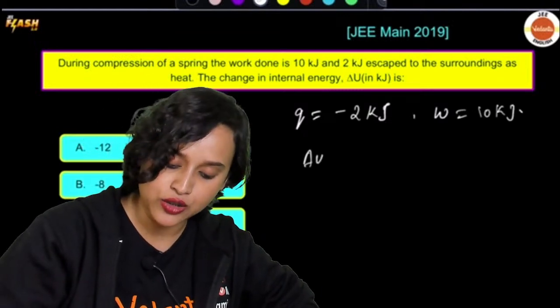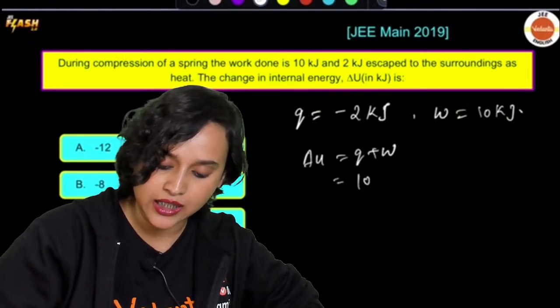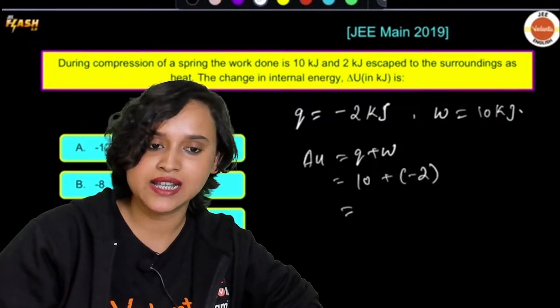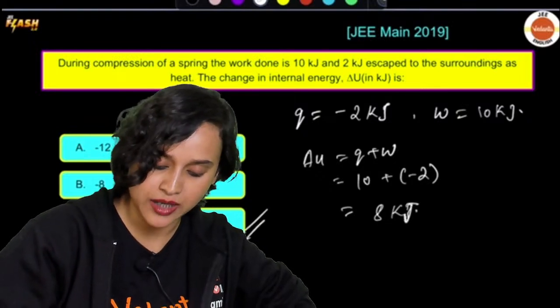Now what do we know? We know that delta U is equal to Q plus W. So that means 10 plus minus 2. That means it is going to be 8 kilojoule, everybody. 8 kilojoule. So that means option C.